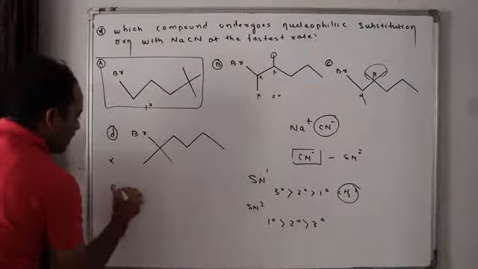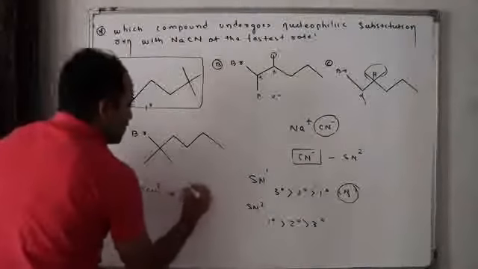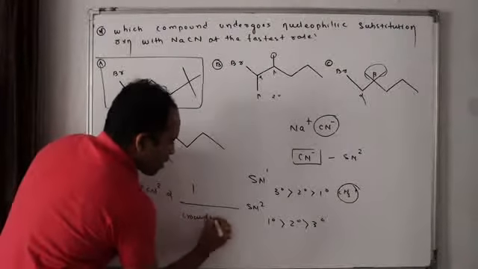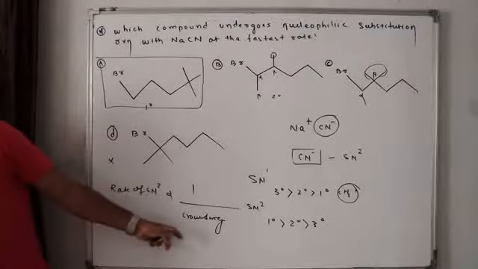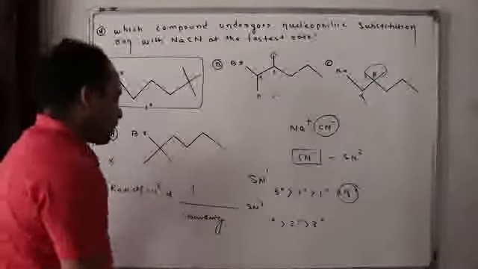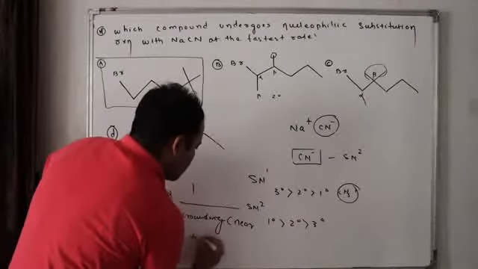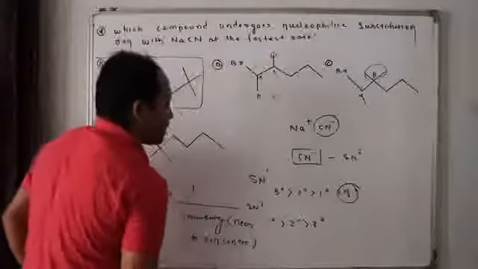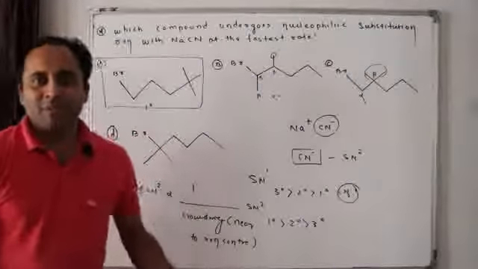Rate in SN2 is inversely proportional to crowding, isn't it? Which crowding? Steric crowding near the reaction center. Crowding, in bracket you can write near the reaction center. Okay, easy? Got it? One more question.